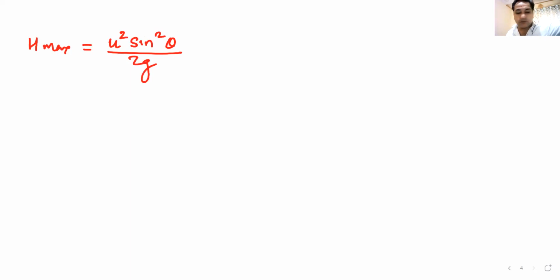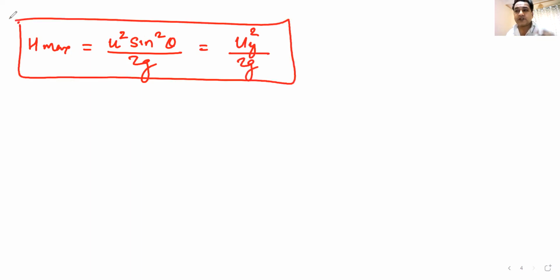Raise of hand will give you more confidence. Okay, now another way of remembering this will be uy squared by 2g. Do we understand this formula? uy squared by 2g.